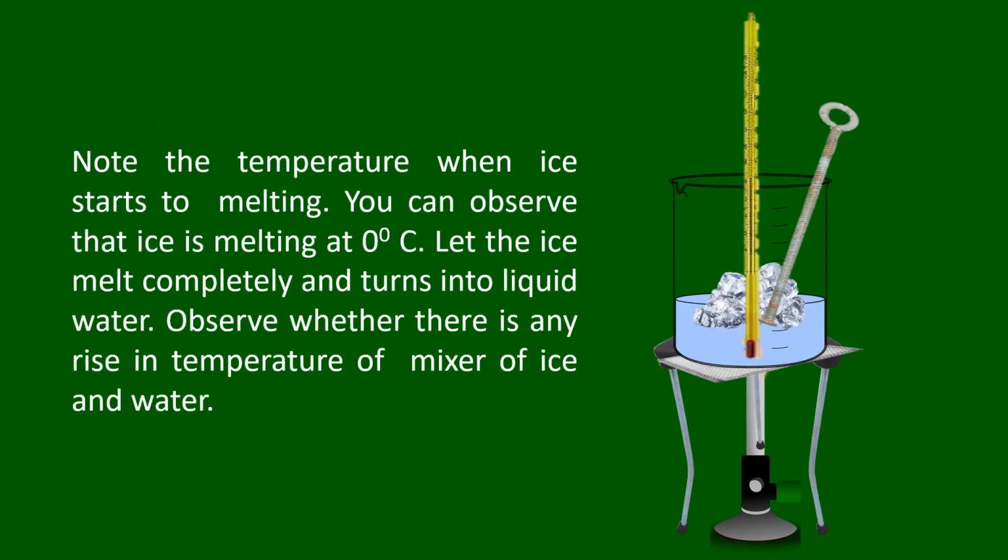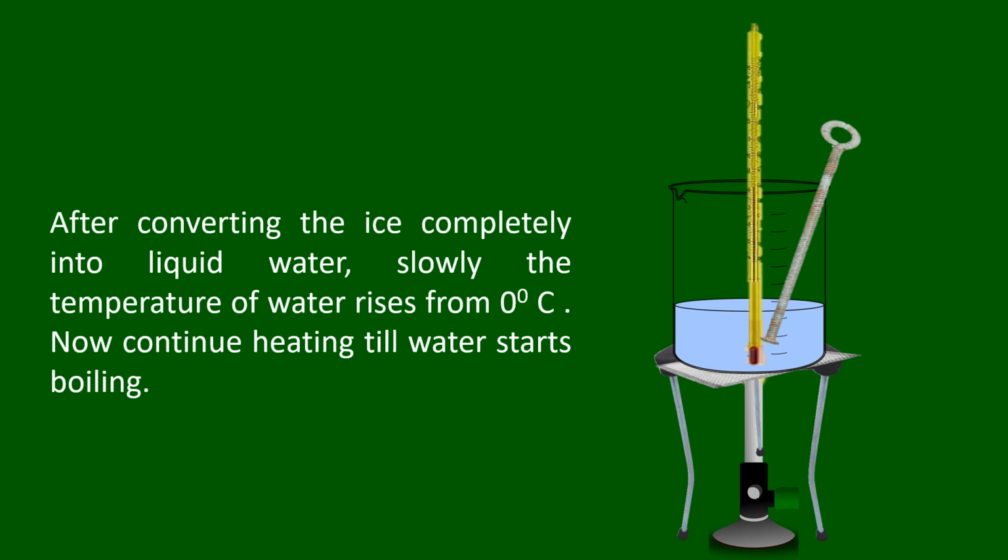Note the temperature when ice starts melting. You can observe that ice is melting at 0 degrees Celsius. Let the ice melt completely and turn into liquid water. Observe whether there is any rise in temperature of the mixture of ice and water. After converting the ice completely into liquid water, slowly the temperature of water rises from 0 degrees Celsius. Now continue heating till water starts boiling.